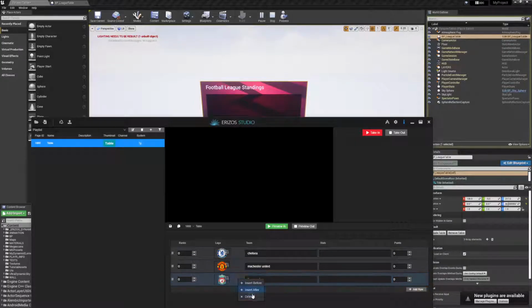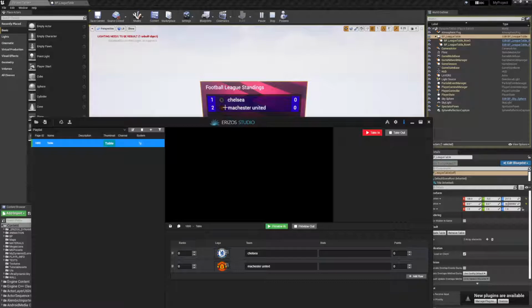And if we take this graphic out, if I now do a right click on the row, I can now remove a row. We can now hit take in. You can see we now have 2 rows. Also, if we right click, we can add a row before or after the currently selected row. Okay, so these tables in Erizos Studio are fully dynamic now.